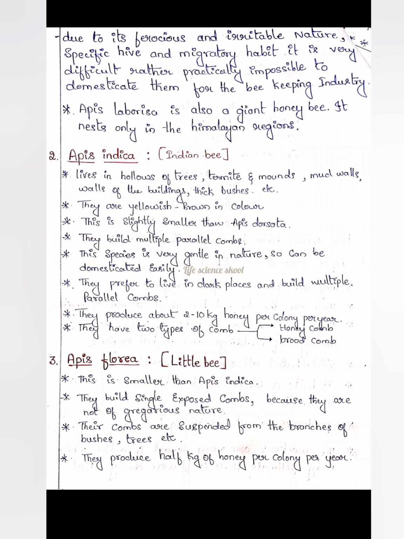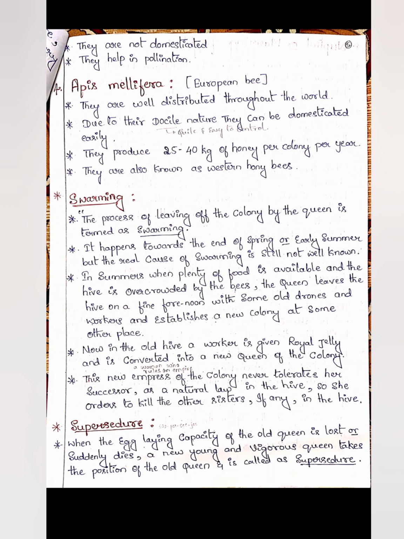Coming to honey production, when compared to other species like Apis dorsata and Apis indica, this produces very little honey, about half a kg of honey per colony per year. That's why it is not good to domesticate, because even if they can be domesticated, it is difficult to get a profit as the honey production is very low.